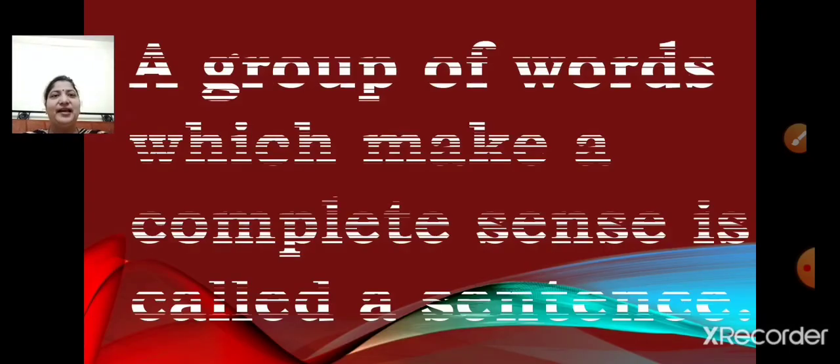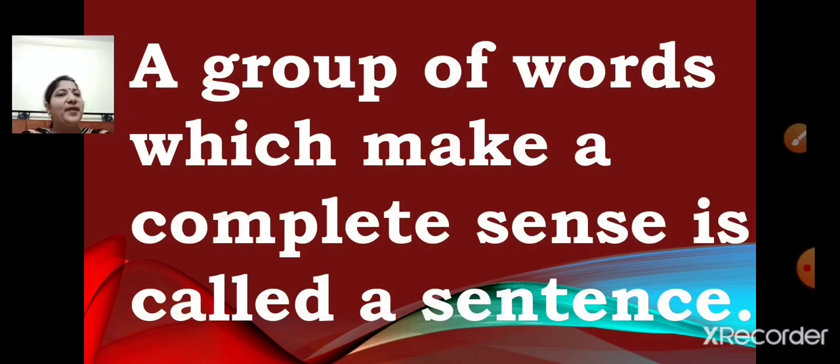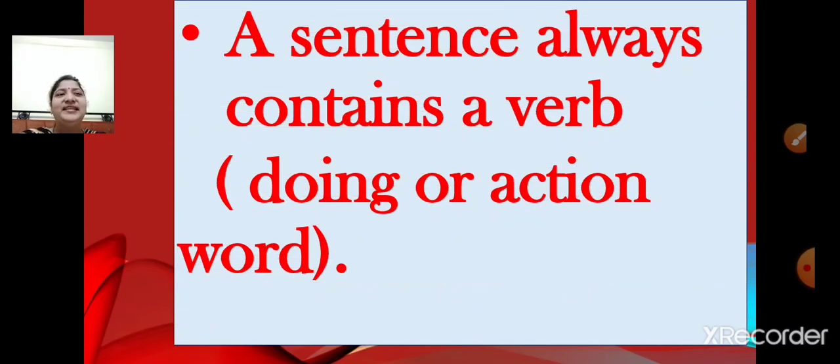We have learned that a group of words which make a complete sense is called a sentence. A sentence always contains a verb, that is doing or action word. For example, play, run, skip, hop, dance, swing, read, write, etc. Let me repeat again. A sentence always contains a verb.